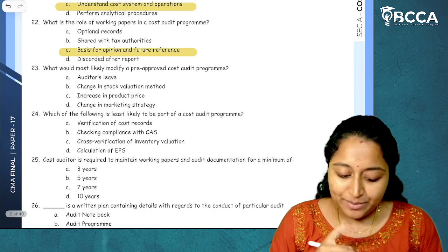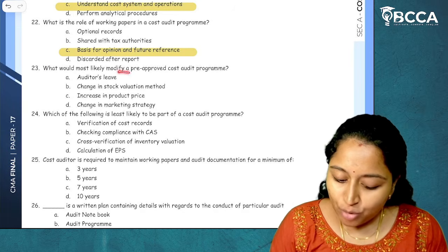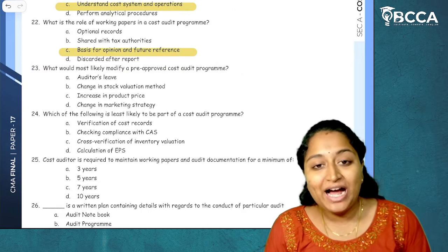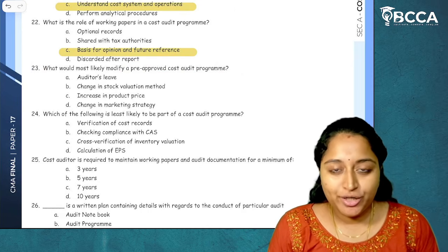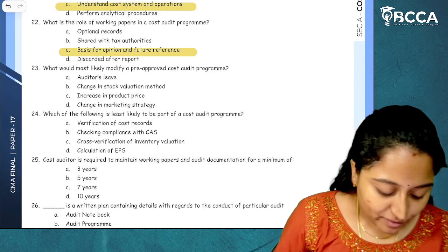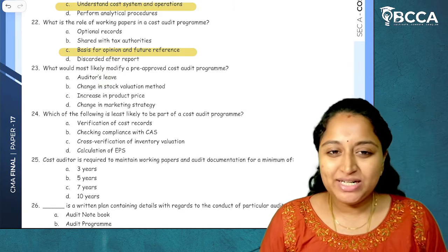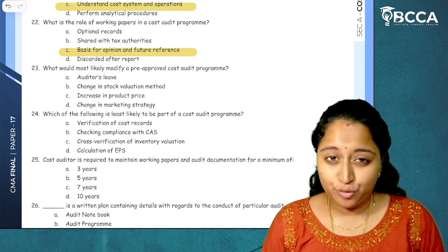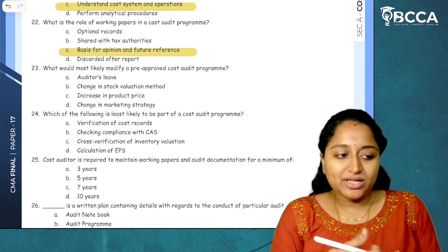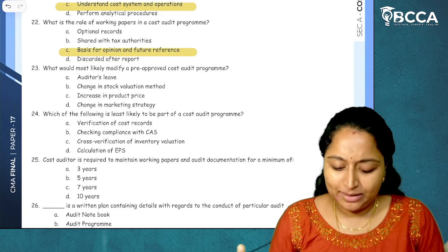Then question number 23. What would most likely modify a pre-approved cost audit program? Which means you already have created a cost audit program. Now, what can change it? Firstly, auditor's leave. If auditor is on leave, the entire cost audit program will change. The answer is no. If the auditor has left the organization, then another auditor will come. That's it.